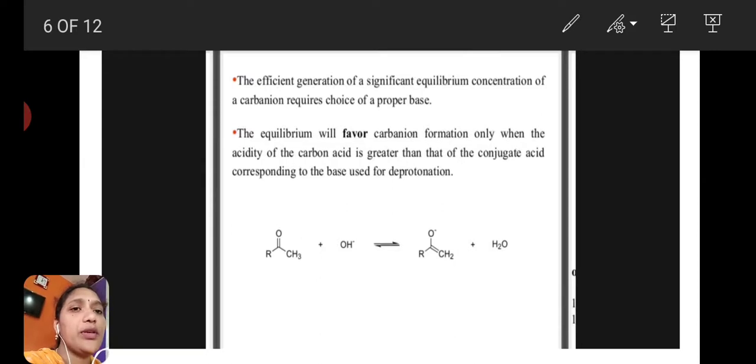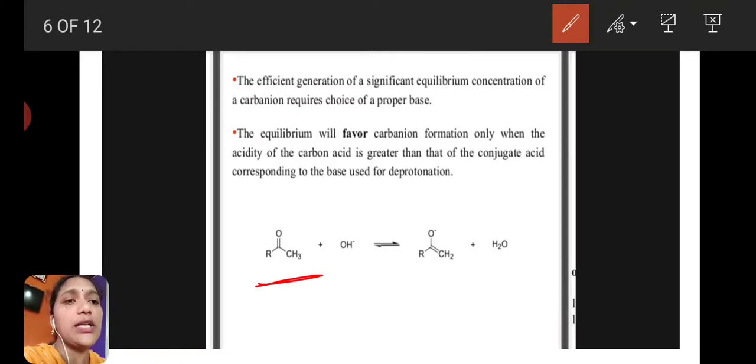The acidity of the carbon acid is greater than that of the conjugate acid corresponding to the base used for deprotonation. Here, RC double bond O CH3 is one type of ketone.